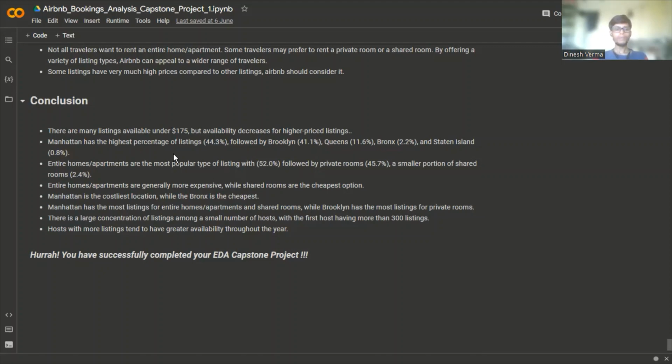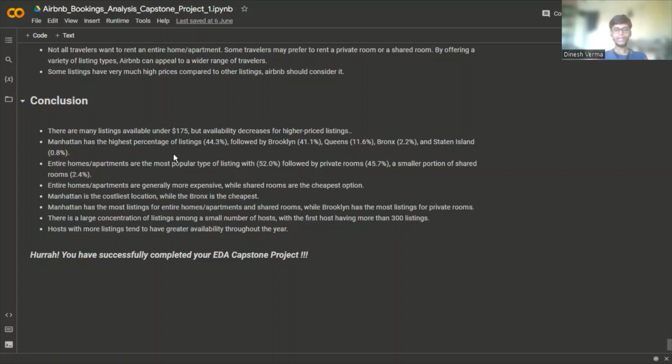Entire homes or apartments are the most popular type of listings with 52%, followed by private rooms with 45.7%, and a smaller portion of shared rooms with 2.4%.